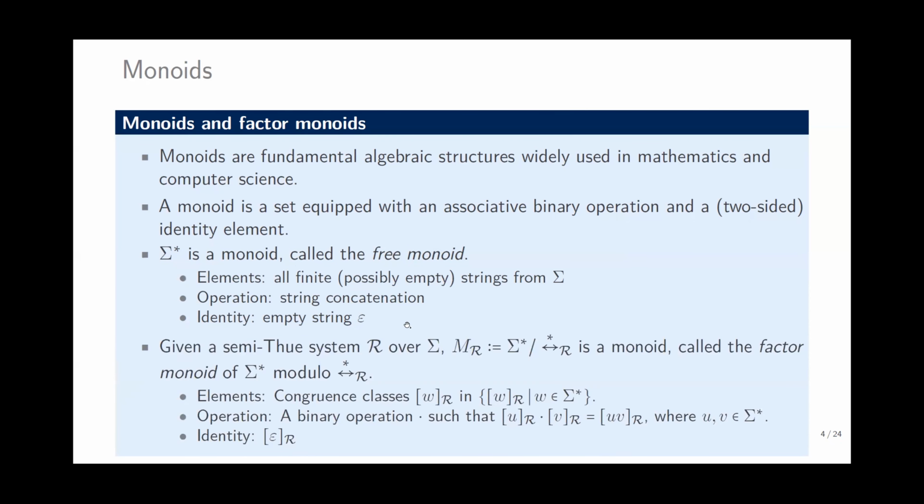But if we add some relations, the relation equations can also be converted to the rewrite system R, if we use some ordering, for example the length-lexicographic ordering. If we introduce some relations in the monoid, we can consider the quotient monoid. The elements of this monoid are the congruence classes, and the operation is a binary operation that satisfies this equality here. The identity is the congruence class of the empty string.